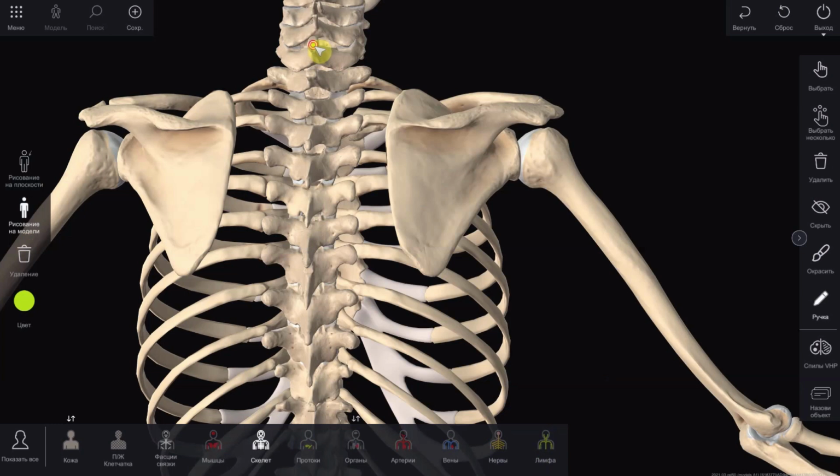Regio scapularis has 4 borders. The upper border is represented by the line connecting articulatio acromioclavicularis with the processus spinosus of the 7th cervical vertebra. The lower border is the horizontal line that passes through the angulus inferior scapulae. Medially is the line passing through the linea medialis scapulae, and laterally is the line passing through the posterior border of musculus deltoideus and linea axillaris posterior.